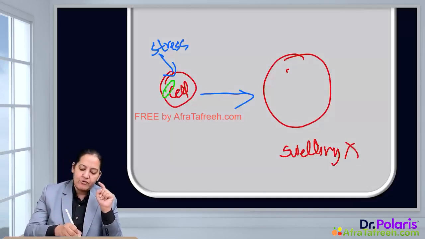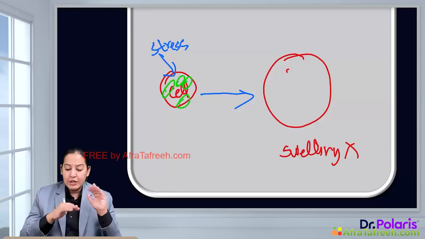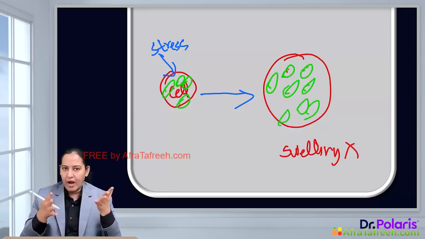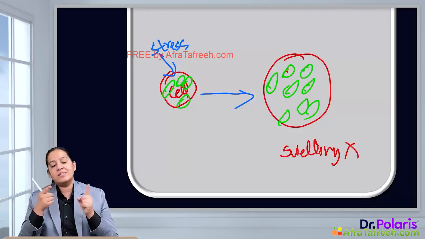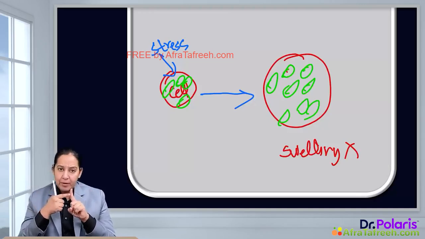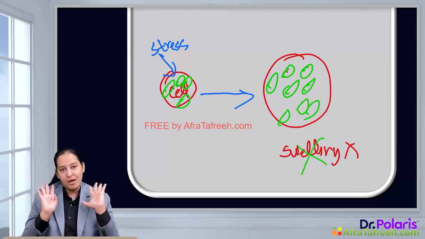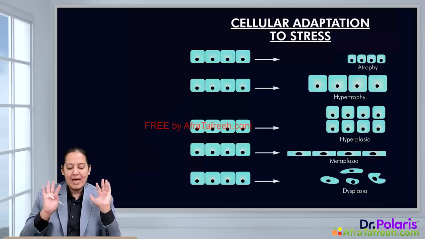Each cell has mitochondria, endoplasmic reticulum, lysosomes, and various structural components. During hypertrophy, all of them increase in number. So more mitochondria, more endoplasmic reticulum, more ribosomes. Because of the increase in proteins and structural components, the cell is increasing in size. It is not due to swelling. You have to learn this negative finding also, right? So that is the definition.